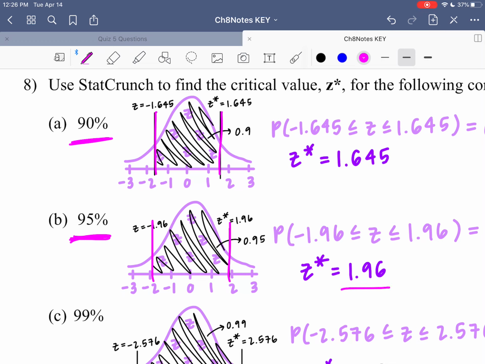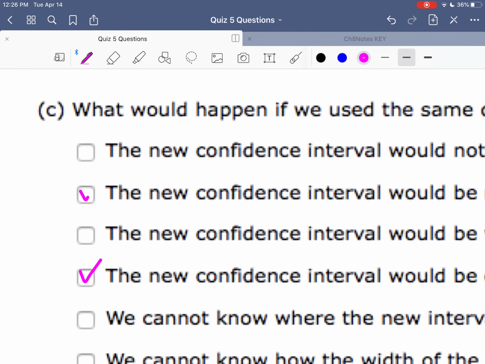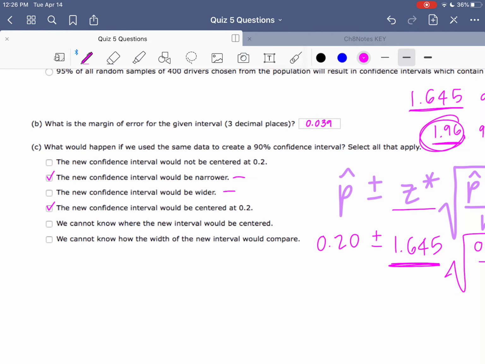And that's because I'm going out farther here. I'm going out not as far for a 90% confidence interval. So here, we want to think about we're using a critical value that is smaller than the one we used before. So this is the one we used before. Now we're using 1.645. That means we are adding and subtracting less than we did before. So if we're adding and subtracting less than we did before, then our new confidence interval is going to be more narrow than it was before.